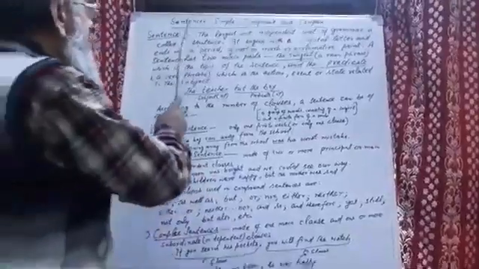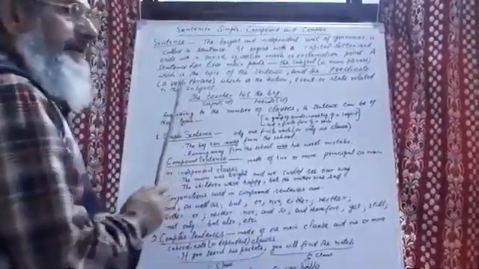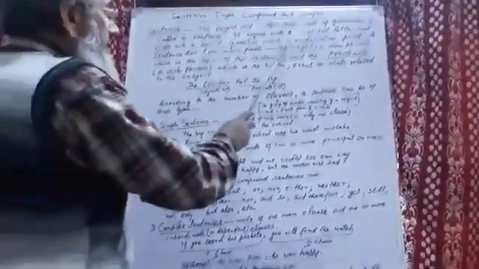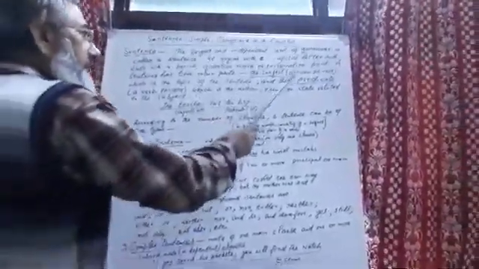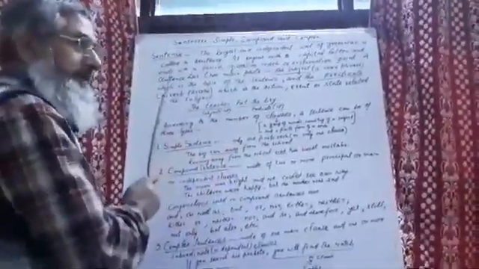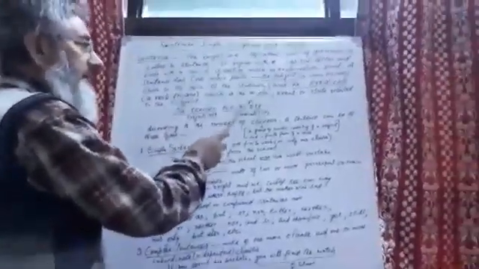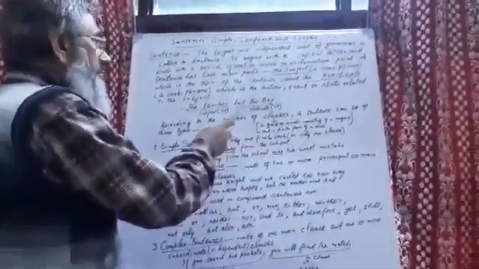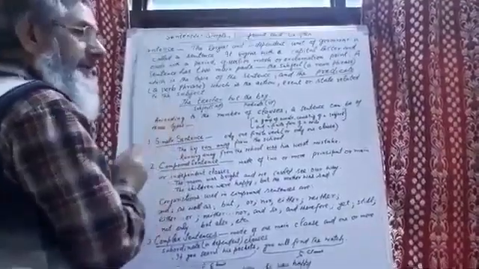Now every sentence has two main parts. The first part is the subject, which is a noun phrase. Subject is the noun phrase and it is the topic of the sentence. We talk about the subject in the sentence, so it forms the topic of the sentence.